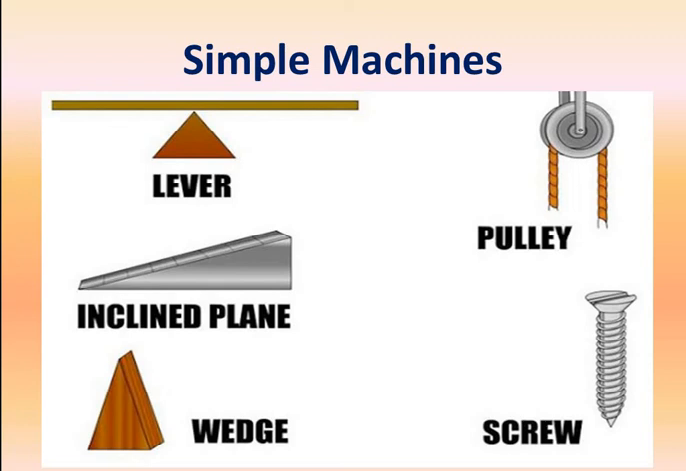Next is screw. A screw is actually an inclined plane wrapped around a cylinder that has a sharp pointed end. Screws are turned with the help of a screwdriver. As you must have seen your father doing.